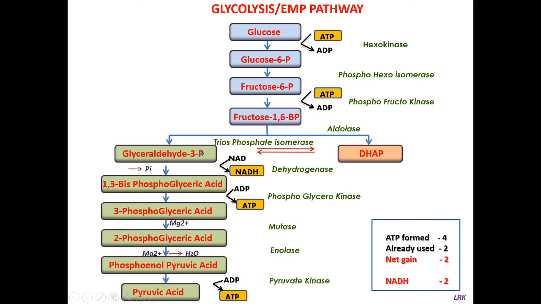Here you have only one phosphate, but one inorganic phosphate is accepted from the cytoplasm, and two phosphate molecules are seen in this 1,3-bisphosphoglyceric acid, one at the first carbon and the second one at the third carbon.